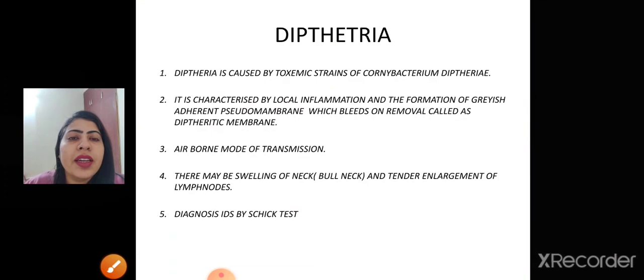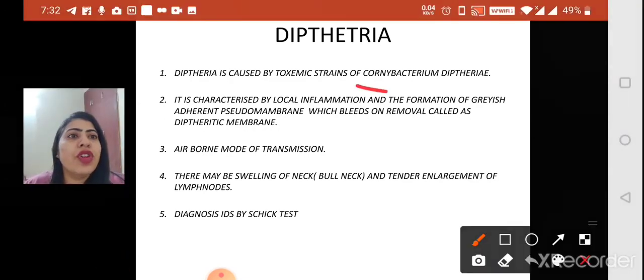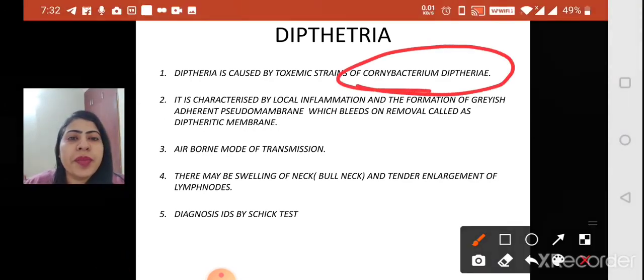Fine. Now we move to another disease, that is diphtheria. You should know the causative organism, that is Corynebacterium diphtheriae, and diphtheria is characterized by the formation of a pseudomembrane. You are going to find a pseudomembrane in candidiasis also, and it is formed in syphilis also.